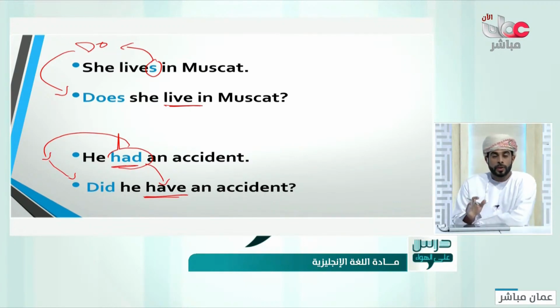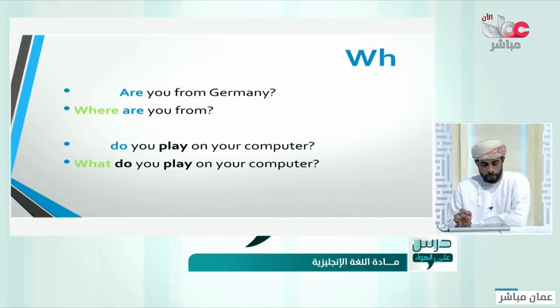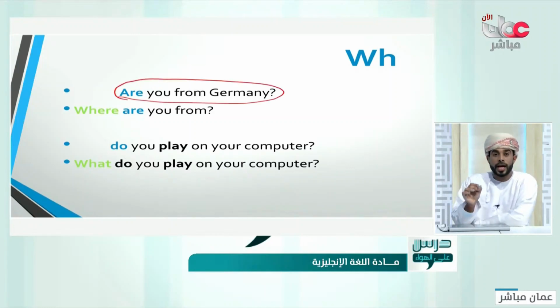The second step is to add the WH question. Okay? After forming the yes or no question, as in here, now you can add the WH question. For example, the first one, are you from Germany? We deleted Germany and we say, where are you from? So we just add the where.